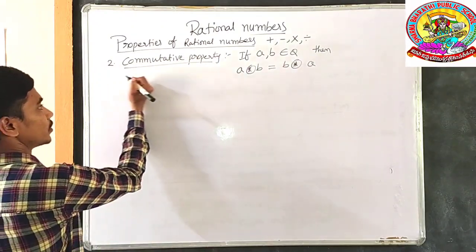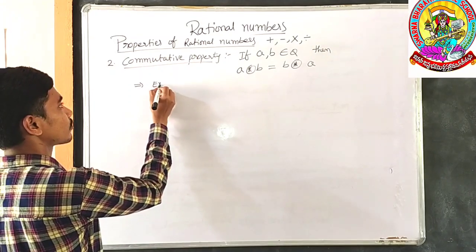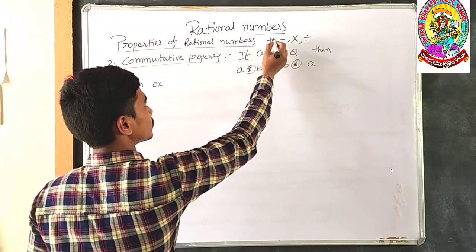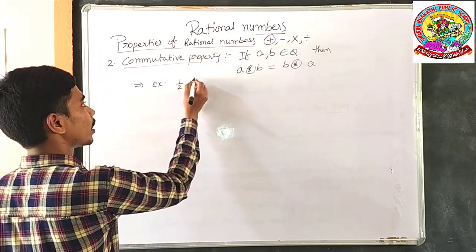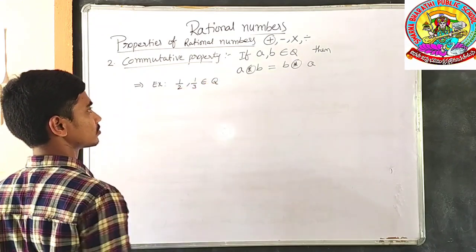For this, we shall do an example to understand easily. Example, like the earlier example. First of all, we will try under addition. 1/2, 1/3 belongs to rational numbers.